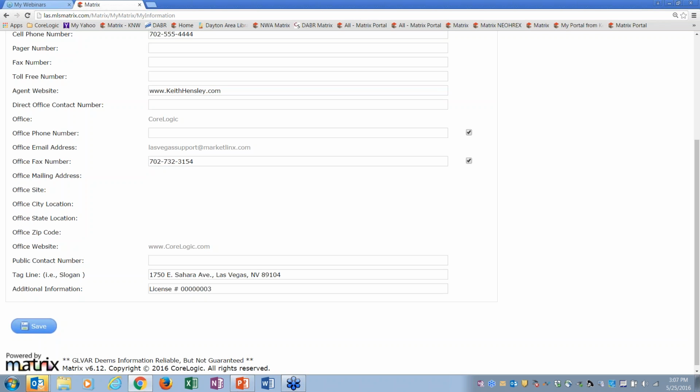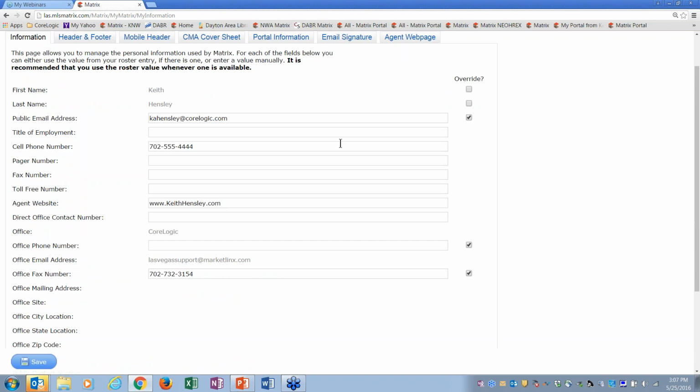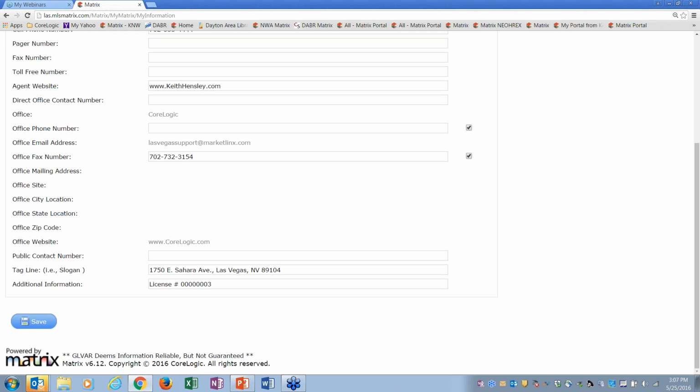Even though we still have your address within a database in Gelvar, so don't think we don't have your address, because we do. It's just this is showing up, you're going to see here in a second when I go to the next banner, header and footer. You'll see it there, and it'll make sense here in a second.